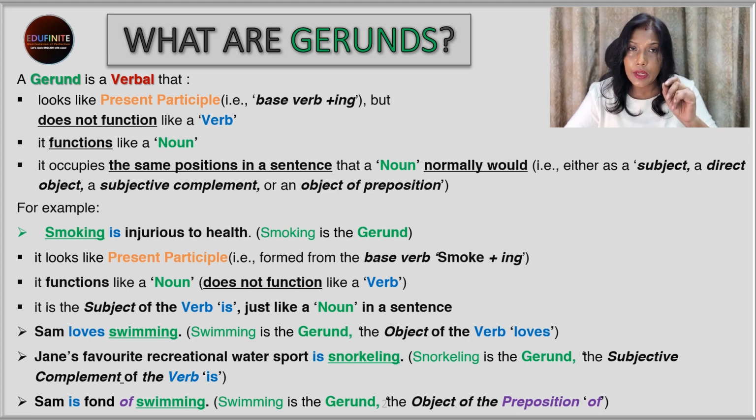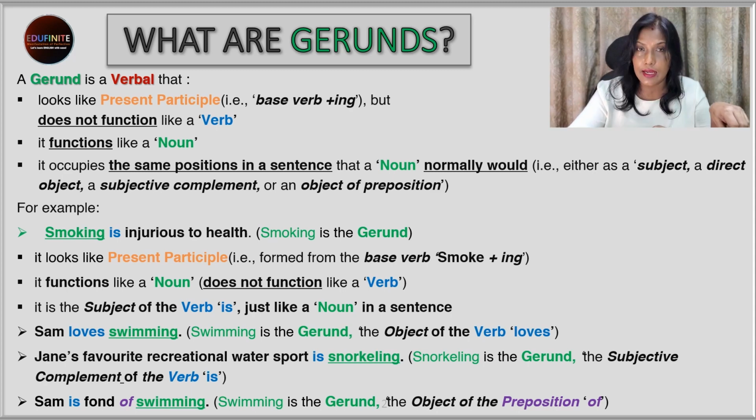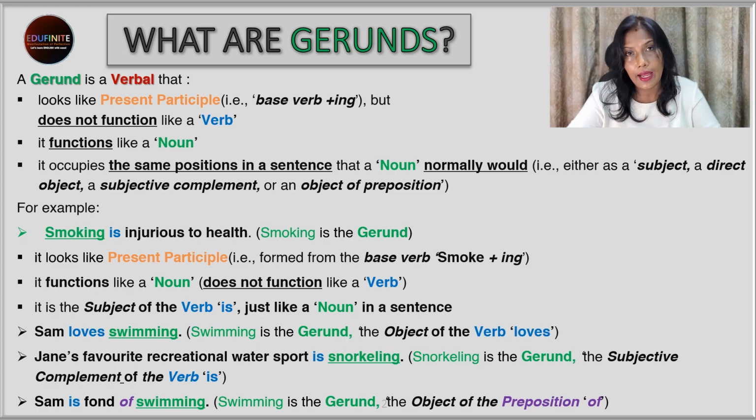Yes, we know what a preposition is. A preposition is a word which is positioned before a noun so as to link it with the sentence. So here too, Sam is fond and we are linking swimming with it. So of swimming. For that reason, swimming is a gerund because it is functioning like a noun.